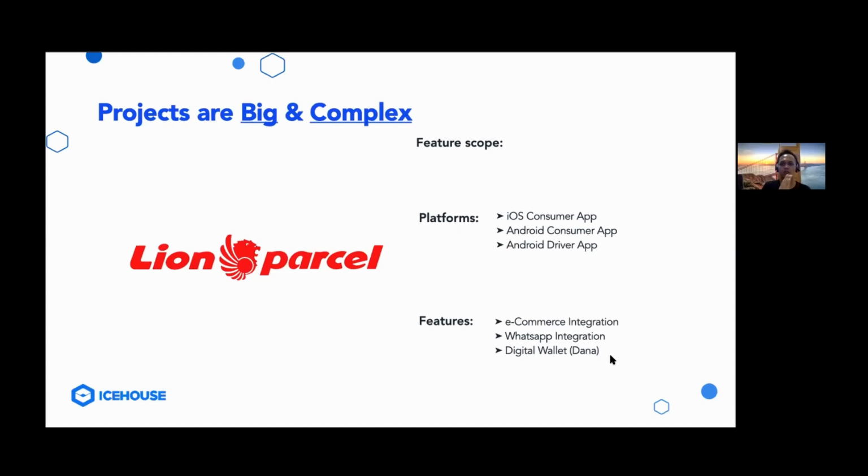So we also needed to integrate with WhatsApp. And finally, there's also an integration with the digital wallet Dana. So we also needed to integrate with the Dana team to provide their services within our app. Looking at the number of platforms and also features being developed in each of these apps, we know that these apps are quite complex to develop, which also means we need lots of resources to actually develop these apps, which I'll explain after this.